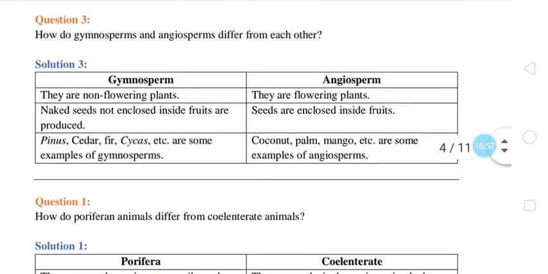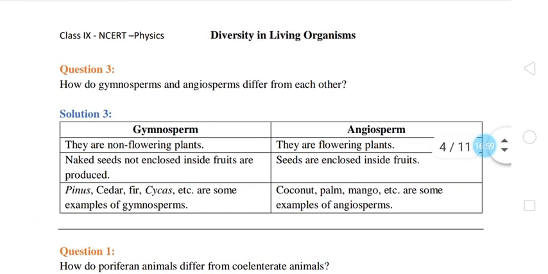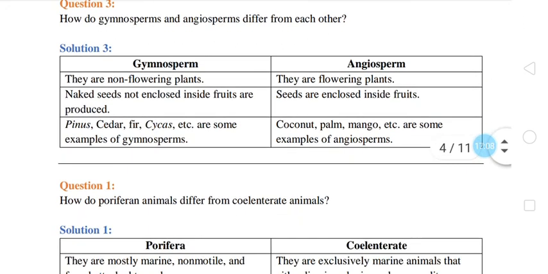So up to this, it was the kingdom Plantae text questions. For the rest of the questions we will see in the next video lecture. Henceforth, the questions of Animalia will start, that we are going to see in the next video lecture.